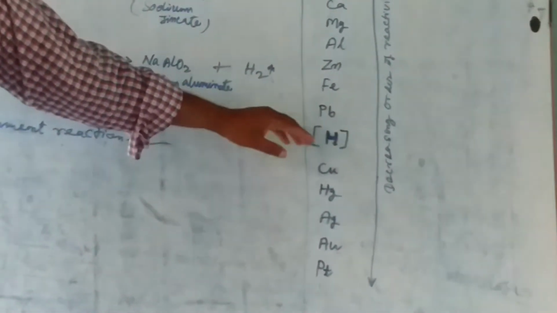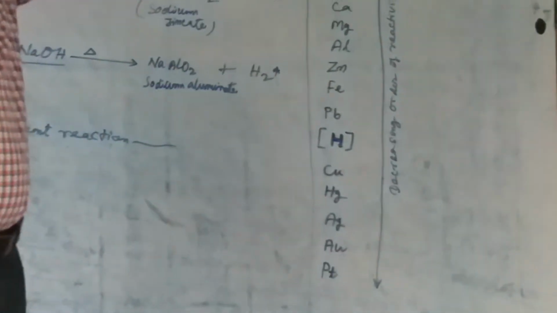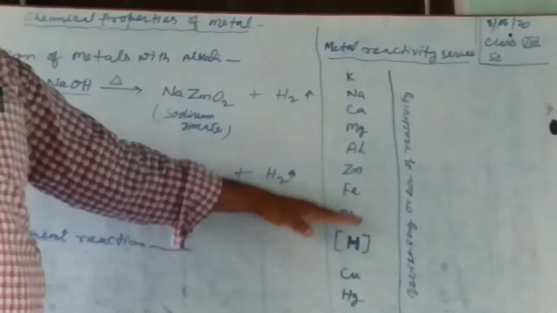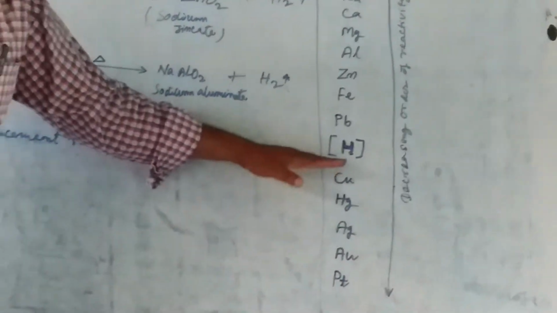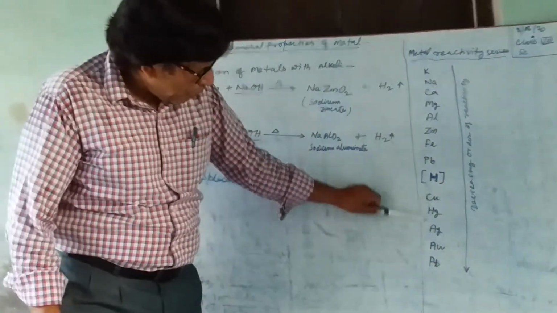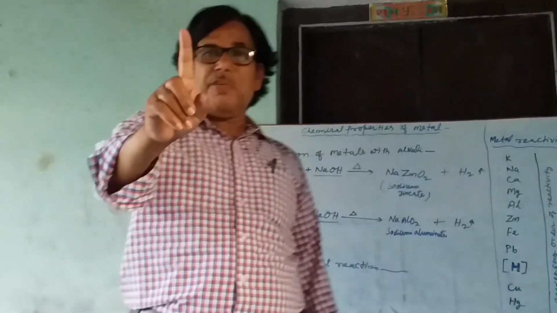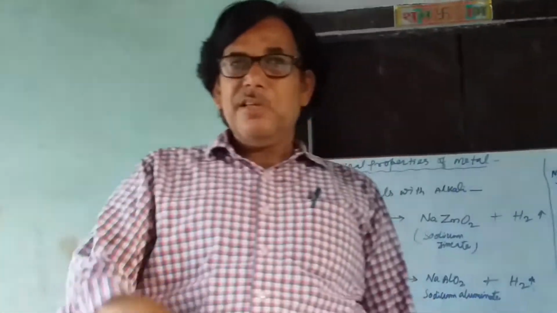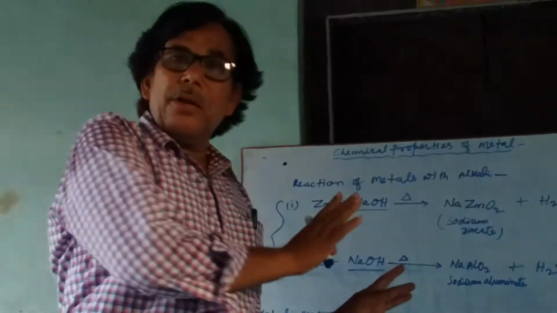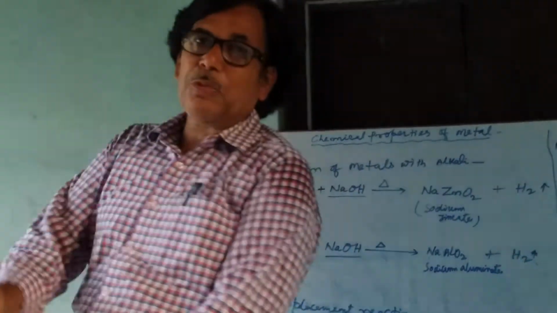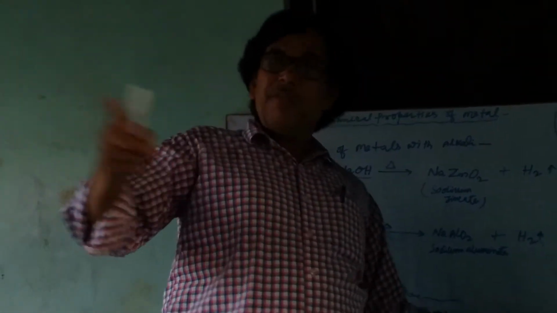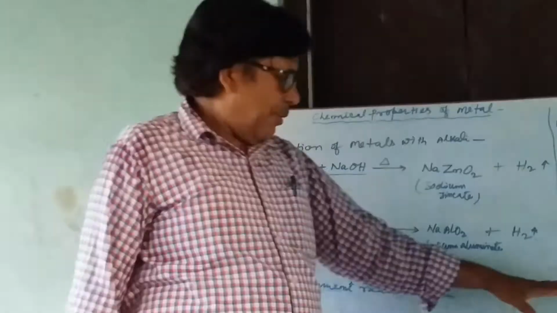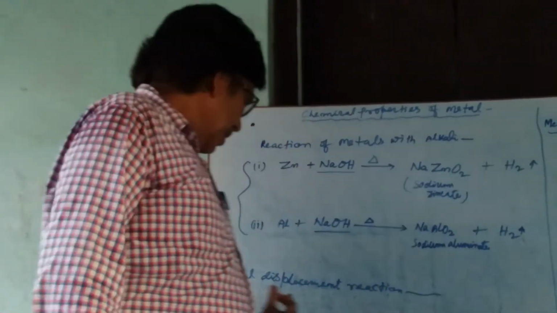The metals which are above hydrogen in the activity series can react with water or acid to produce hydrogen gas. But metals below hydrogen cannot react with acid, or cannot displace hydrogen from acid. You have already seen that copper has not reacted with HCl. Now we will see the displacement reaction.